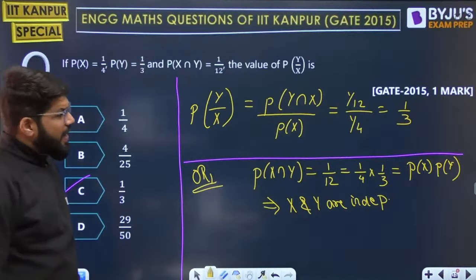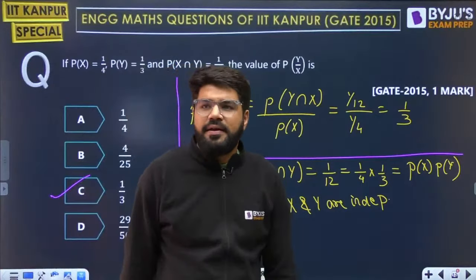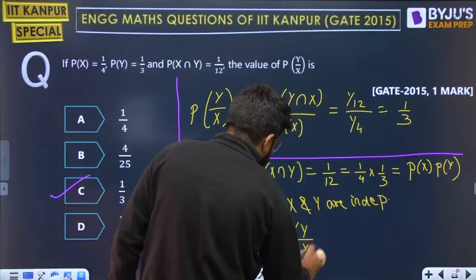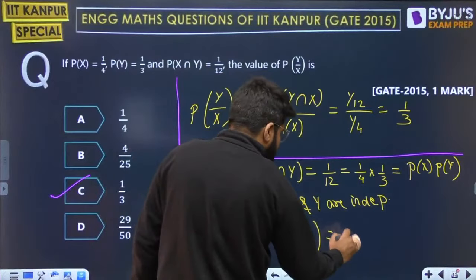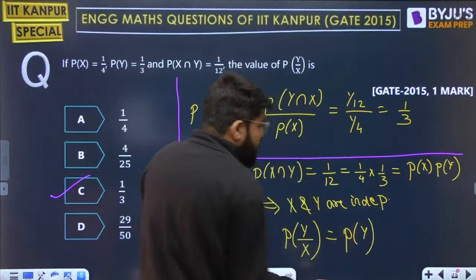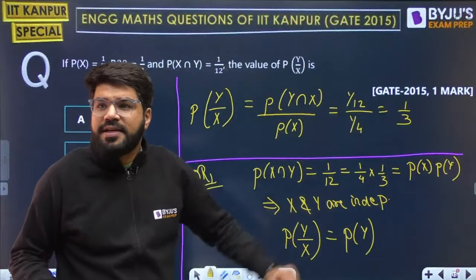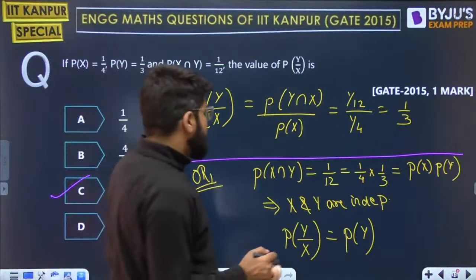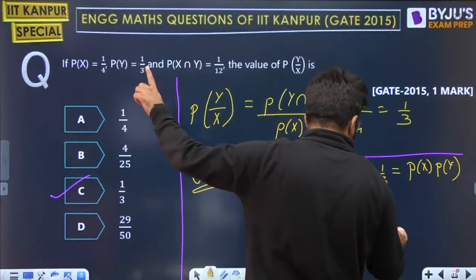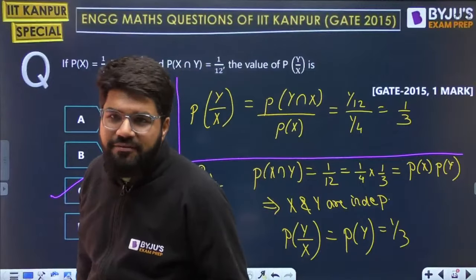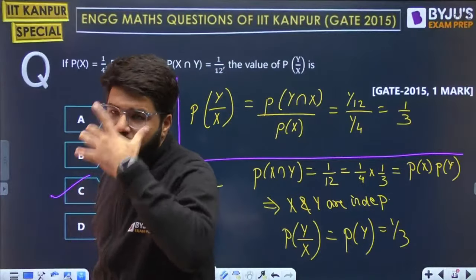If x and y are independent, then P of y given x should be P of y. That is the meaning of independence. Given x occurs, the probability of y doesn't change. So what is the probability of y? 1/3. We have got 1/3 either by the logic or by the formula; both are okay. Don't worry, guys.